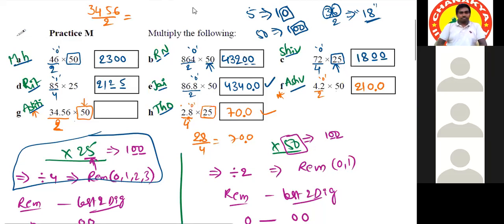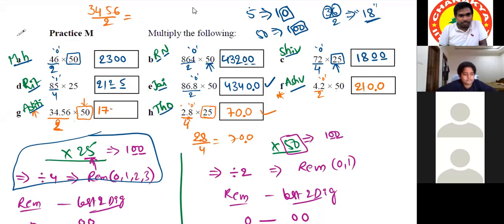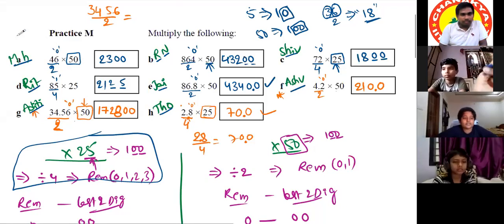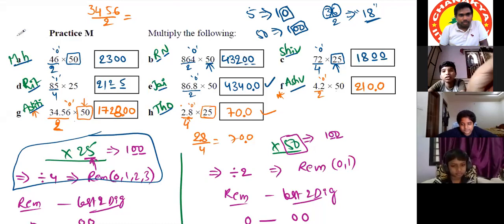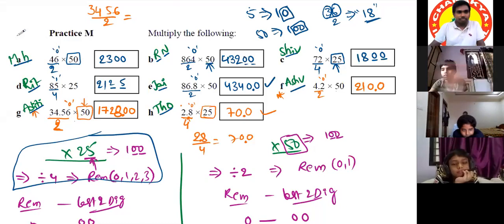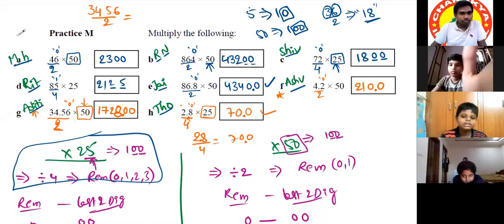Okay, anyone can tell. Sir, Ritvik. Tell the first number. 3,456 divided by 2 will be 1728. Sir, 1728. Okay. Sir, we can add 2 zeros. After that, what is the remainder? Sir, 2 zeros. Last 2 zeros. Keep the decimal point, so it will be 1,728.00. Yes, that's all. Very good. Actually, there are 2 zeros and 2 decimal places, so we can just write the answer directly as 1,728.